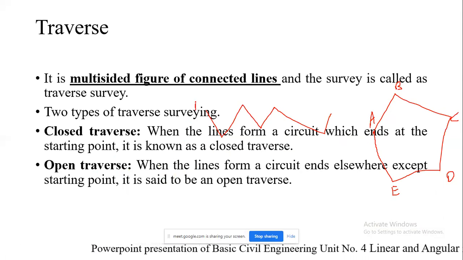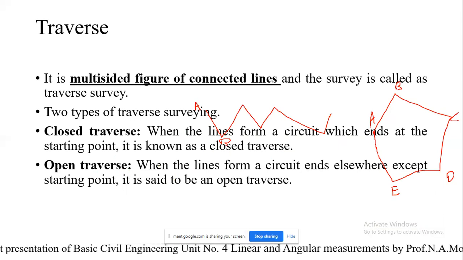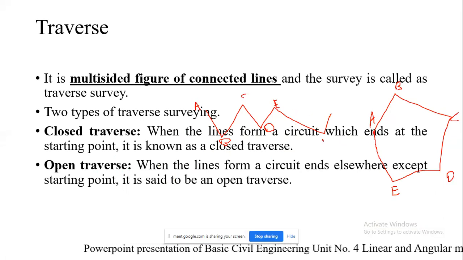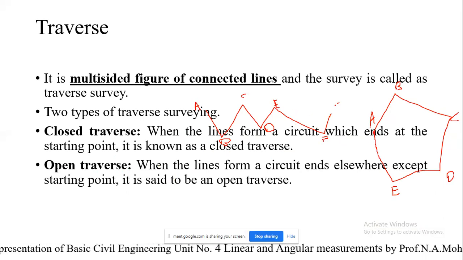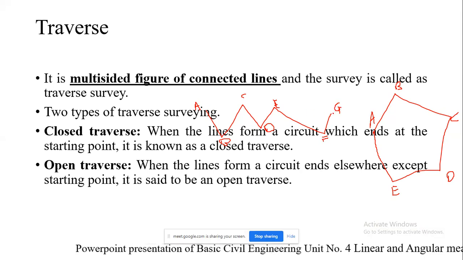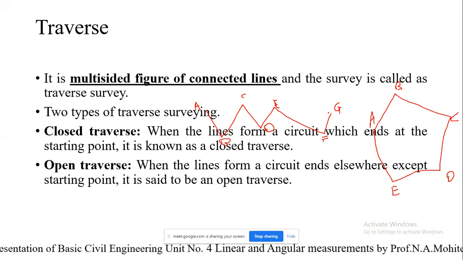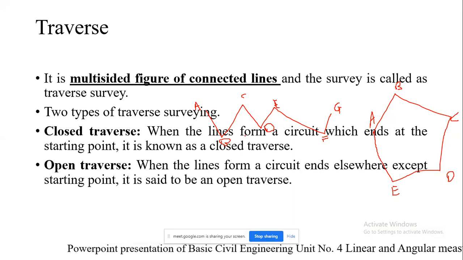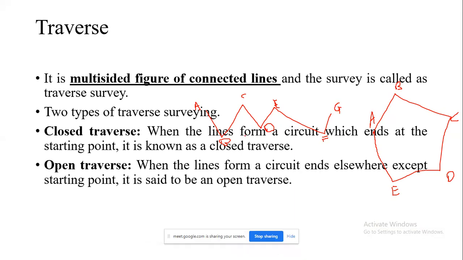So A is here, B is here, C, then D, then E, F, and this is G. In this case, the starting point is A and the end point is G, so they are not forming a closed loop or closed circuit. This is an example of the open traverse. Generally, an open traverse example is doing a traverse along a river side, in which the starting point and the end point are not the same.